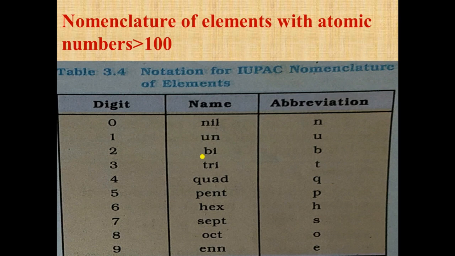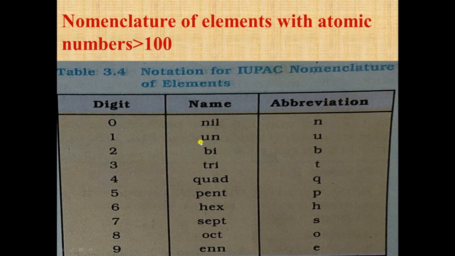After discussion with chemists around the world, the IUPAC in 1997 approved the official names for elements with atomic number 104 to 110. You can see here, for 0 we write nil, abbreviated as n.